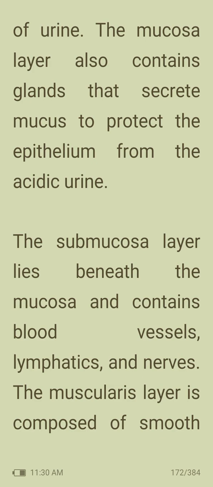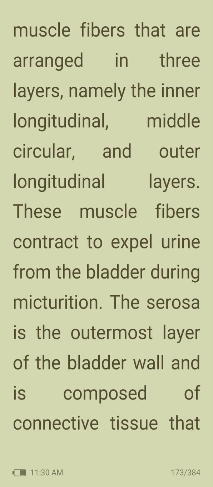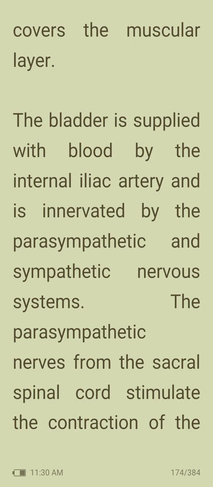The submucosa layer lies beneath the mucosa and contains blood vessels, lymphatics, and nerves. The muscularis layer is composed of smooth muscle fibers that are arranged in 3 layers, namely the inner longitudinal, middle circular, and outer longitudinal layers. These muscle fibers contract to expel urine from the bladder during micturition. The serosa is the outermost layer of the bladder wall and is composed of connective tissue that covers the muscular layer. The bladder is supplied with blood by the internal iliac artery and is innervated by the parasympathetic and sympathetic nervous systems.